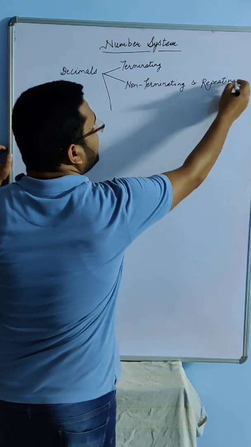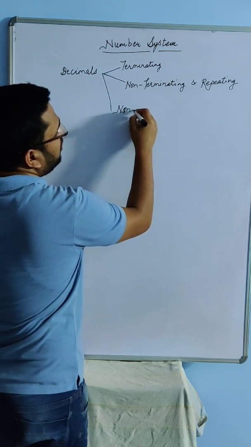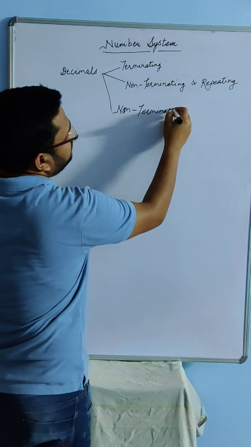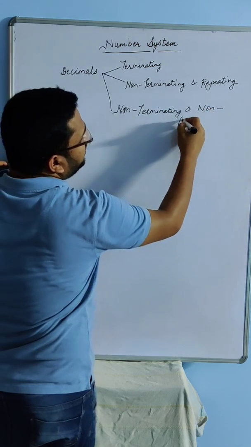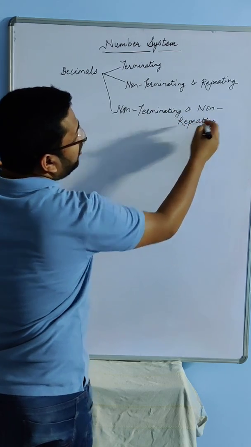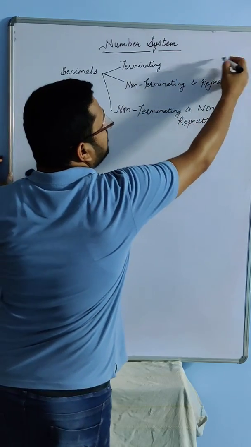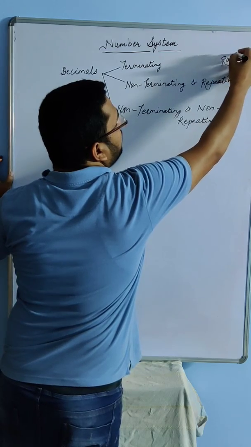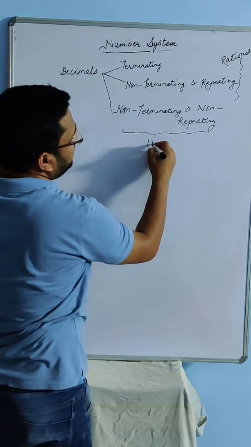And the last type is non-terminating and non-repeating. Out of these, the first two cases are considered as rational, and this last one is considered as irrational.